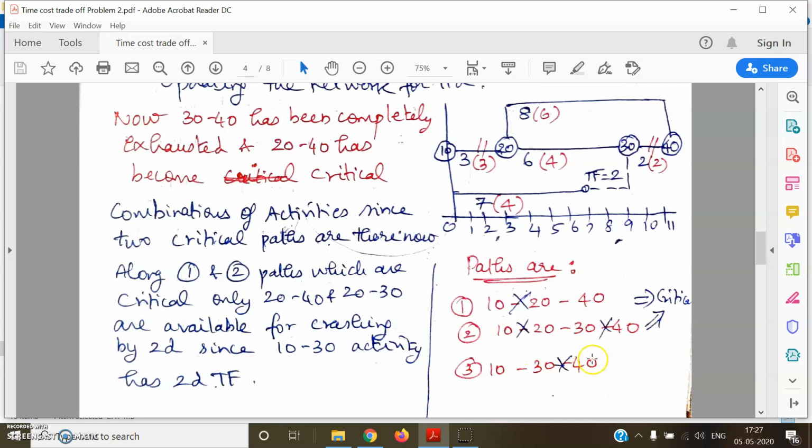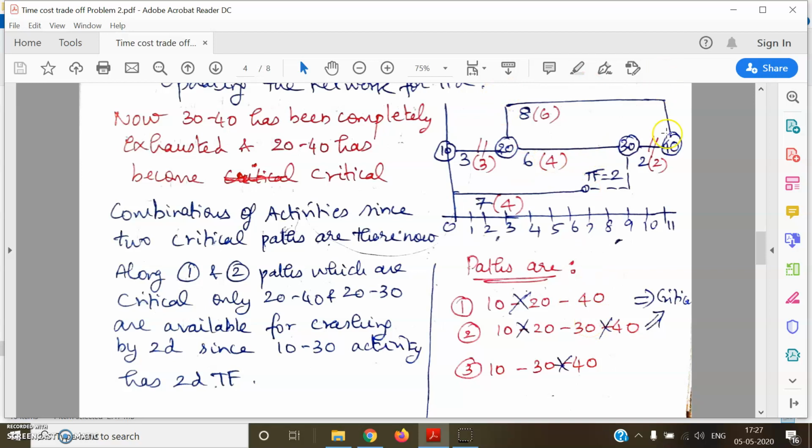So 3 paths are there, of which the first and second paths are critical. In these 2 critical paths, 20-40 and 20-30 are critical, and then you have to go for combinations now. So you have to crash each of these activities by the same amount so that they remain critical till the end of the crashing process.